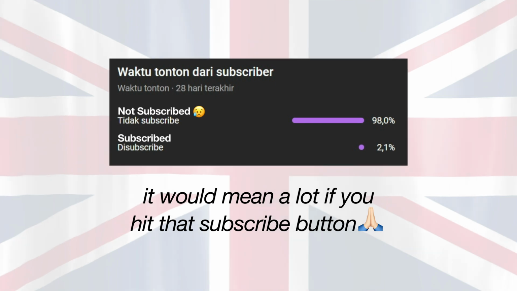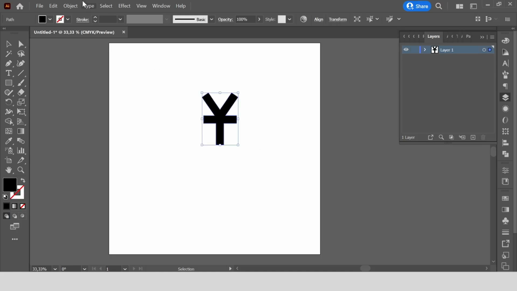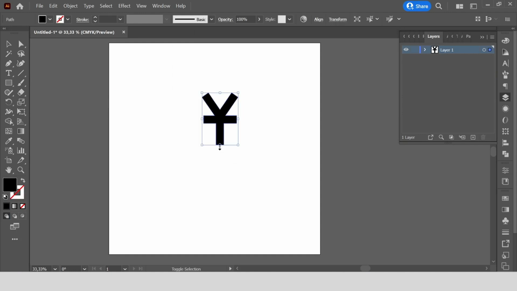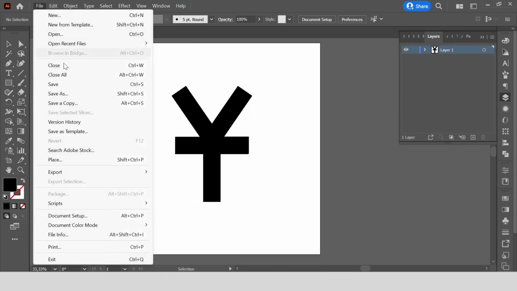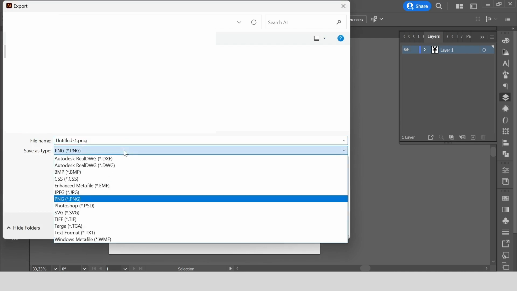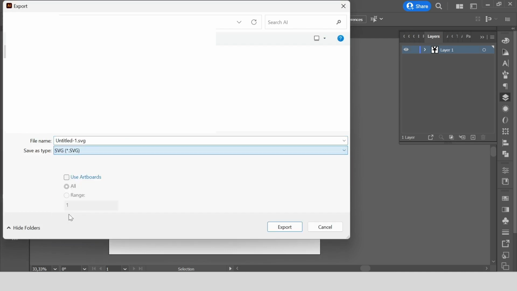First, let's say you have this vector shape. Don't forget to trace it and convert it by expanding it. Save as SVG or scalable vector graphic.